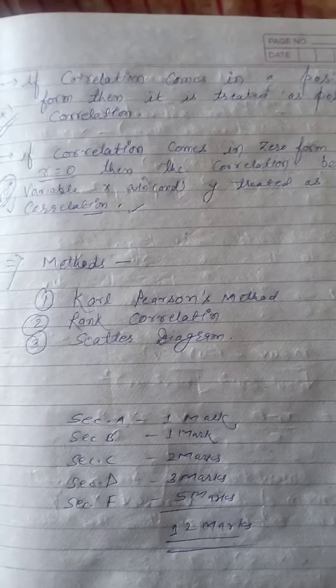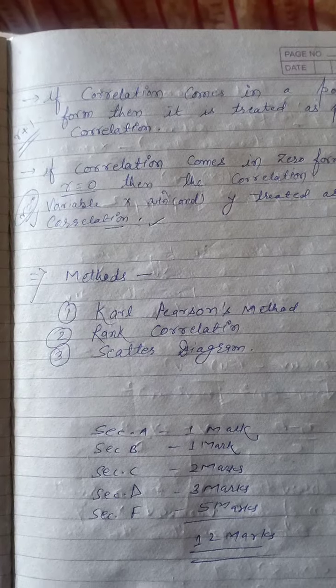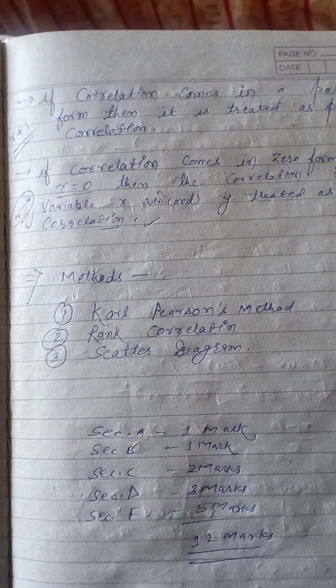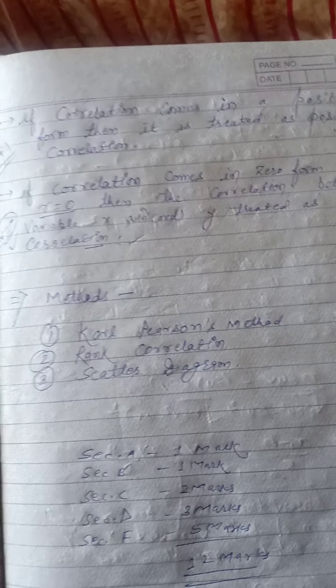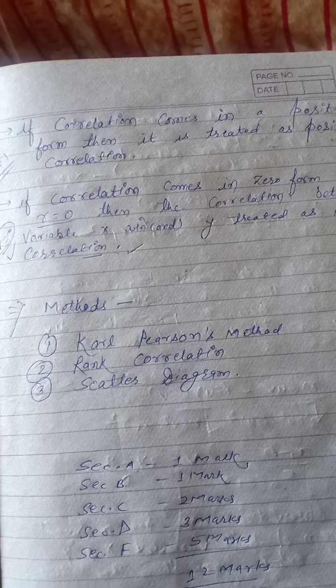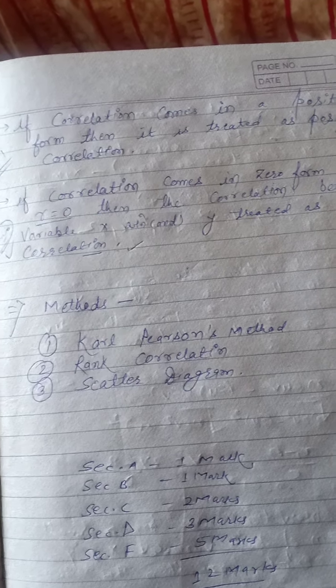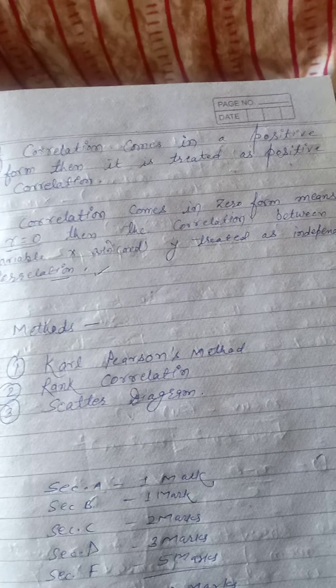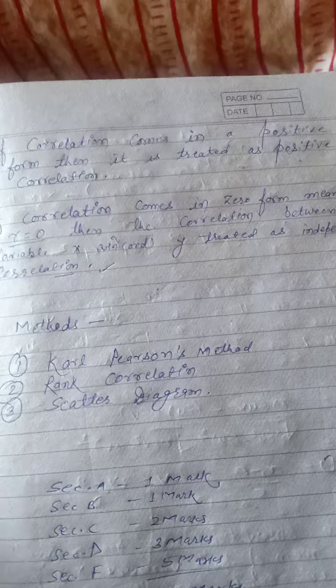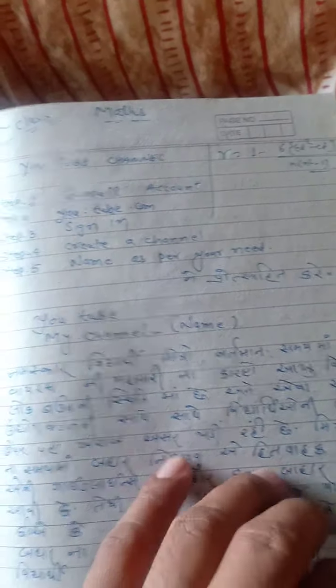Okay, now we are going to discuss the methods of this chapter. We have three methods: Karl Pearson method, rank correlation method, and scatter diagram. Now what is Karl Pearson method? We have three sections in Karl Pearson method. In rank correlation we have two methods, and the scatter diagram is rarely asked in the examination, but we'll study it later on when we join direct classes.